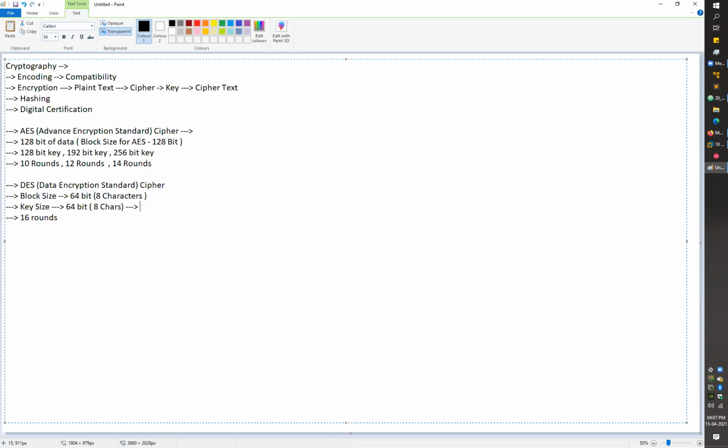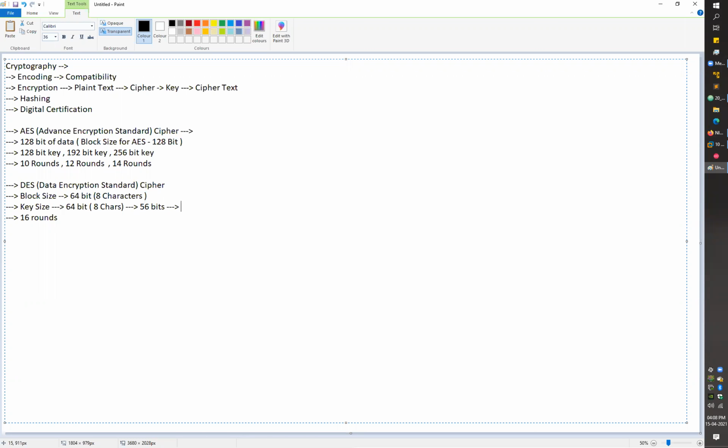When you enter a 64-bit key, your system will truncate it, dropping some bits and only accepting 56 bits out of them. It's a random process; it can go with random bits. So your system will only accept 56 bits out of the 64.